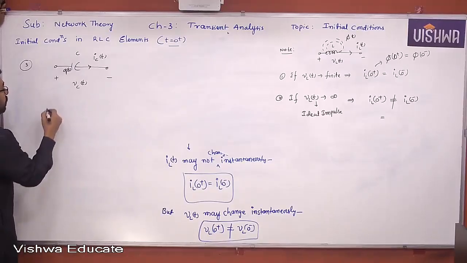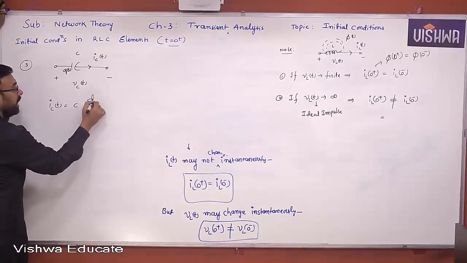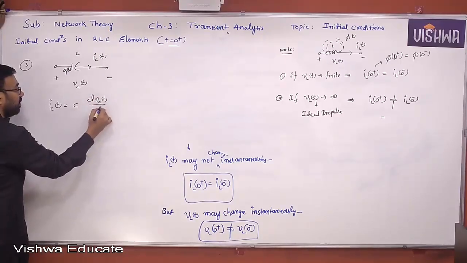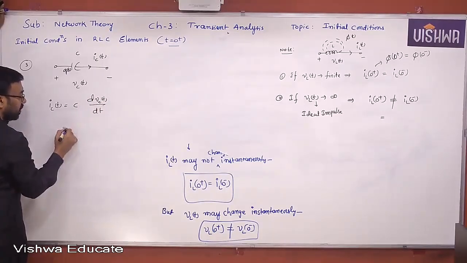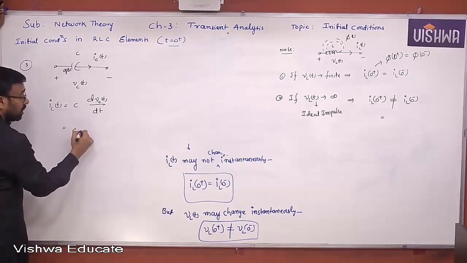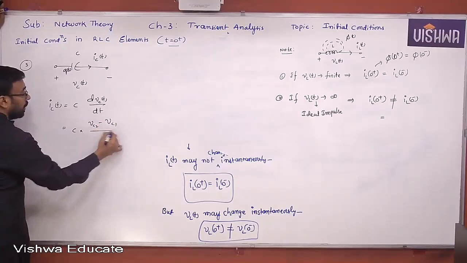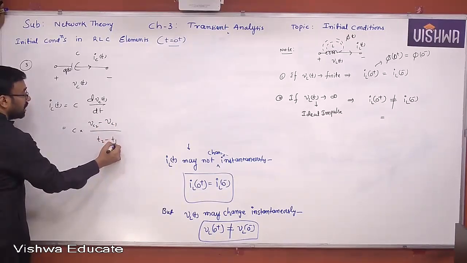Now, Ic of t is equal to C dVc of t by dt. We discussed it very clearly in the characteristics of capacitors and inductors: C into Vc2 minus Vc1 by T2 minus T1.